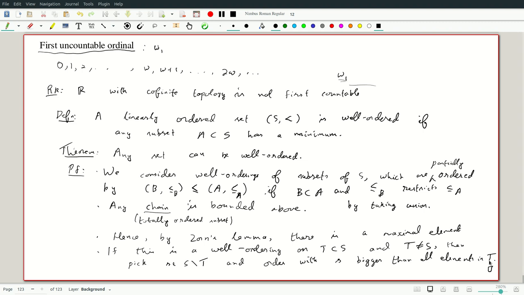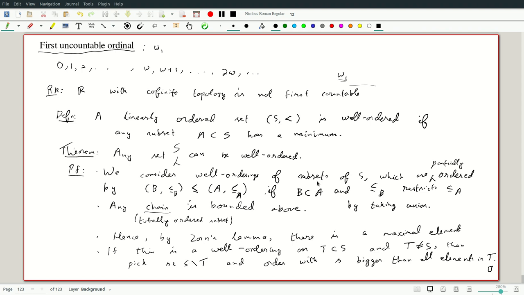Again, let me clarify the logic in words. We want to show that any set, let's call it S, can be well ordered. We look at well orderings of subsets of S. There are some, namely you can take single element subsets and you just have a trivial ordering on them, or two elements. Indeed, any finite subset can be well ordered. We know that we can well order even natural numbers. Okay, we look at well orderings of these and order them by saying one is before the other if it's an ordering on a subset which is a restriction.